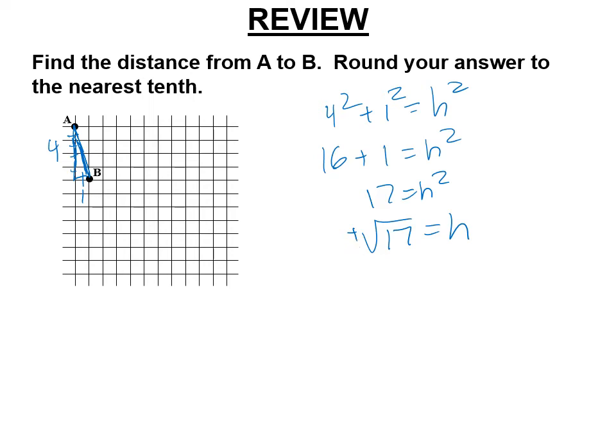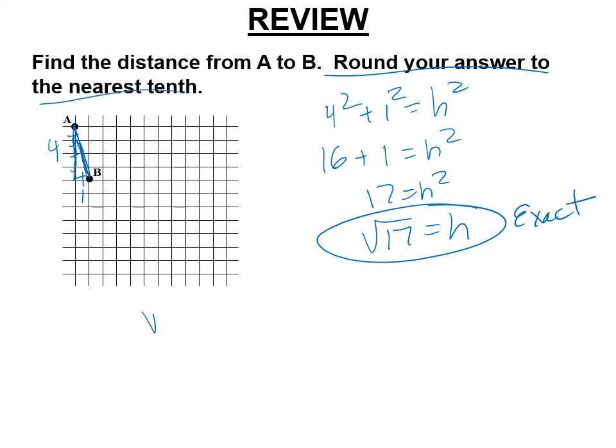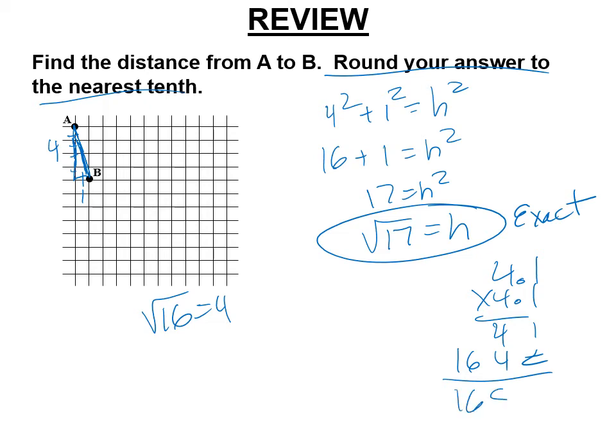I'm just going to erase it here. So the square root of 17 is the exact answer. If I ask for the exact answer, you look at that, you see if it's simplified, which it is, and you're done. But it doesn't say that. It says round to the nearest tenth. Well, the square root of 16 is 4. So this probably is 4.1. Let's just double check, because it could be closer to 4 than 4.1. That is possible. And we get 16.81. All right, so that's pretty dang close. I'm going to say this is approximately 4.1 units.